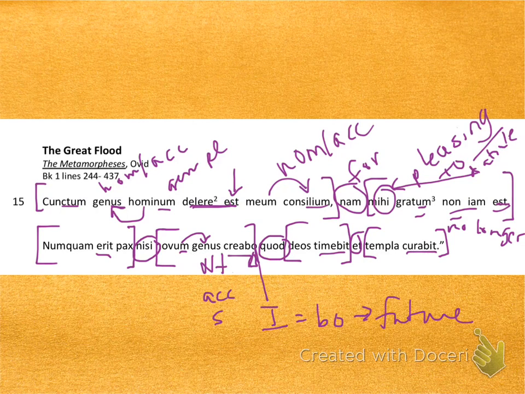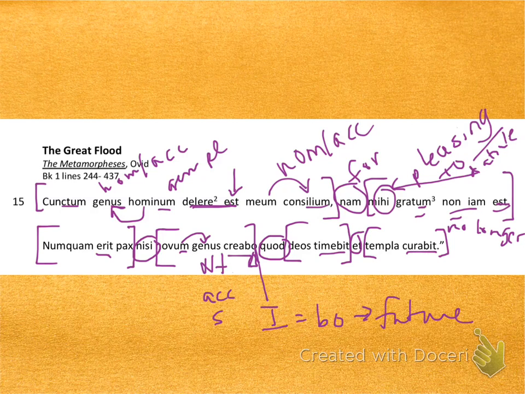Once we know what those two clauses say, we're ready to decide if quod should be translated as because or which. I'm going to let you make that choice. I think you'll be able to quickly determine which one makes more sense.